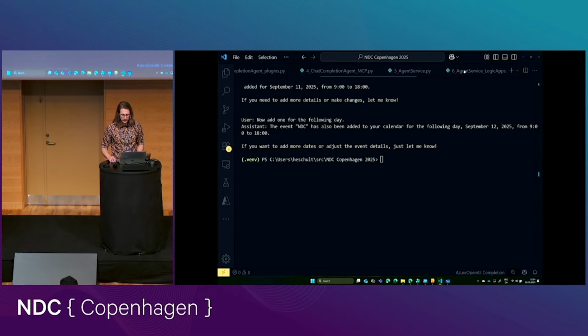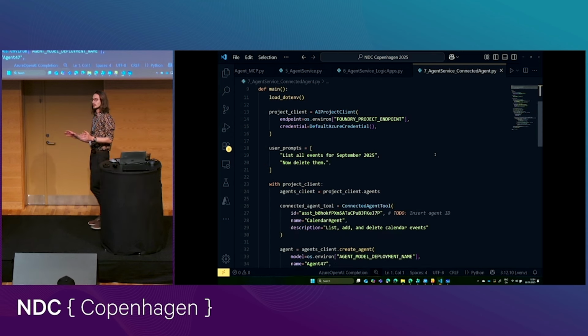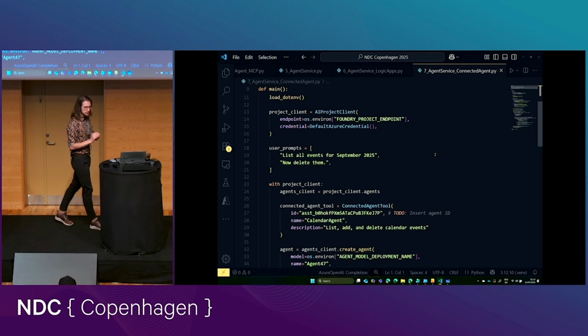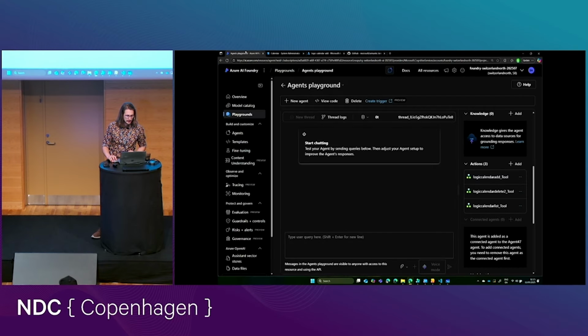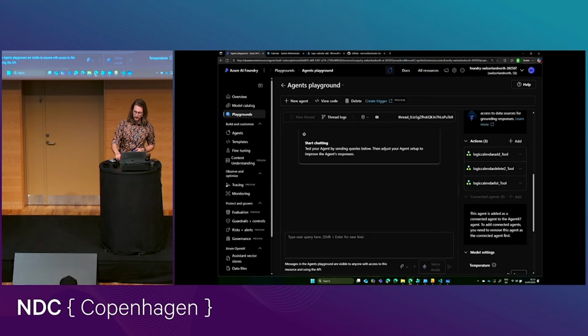Good. All right. But up until now, we have always worked with one agent. And I promised you multi-agent systems as well. So let's have a little look at that. One thing we can do, maybe you already spotted this when I was in the playground, is that there is this option here of connected agents.